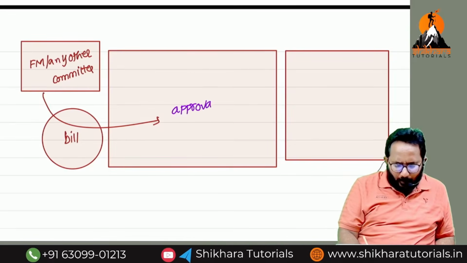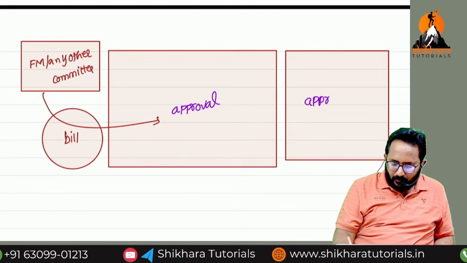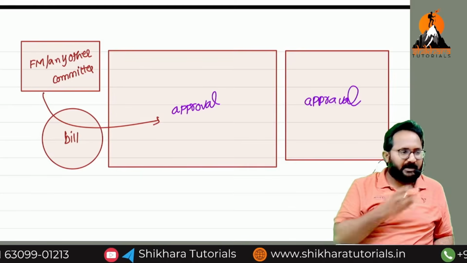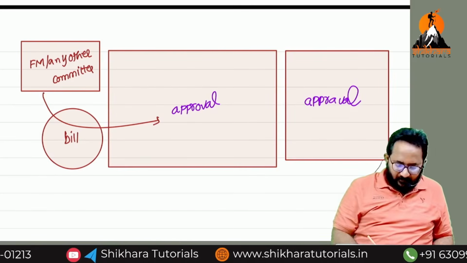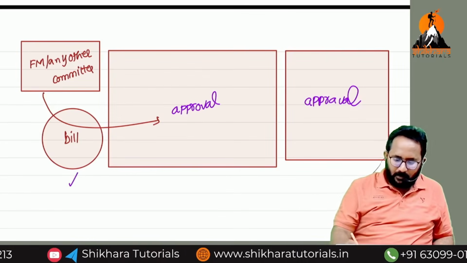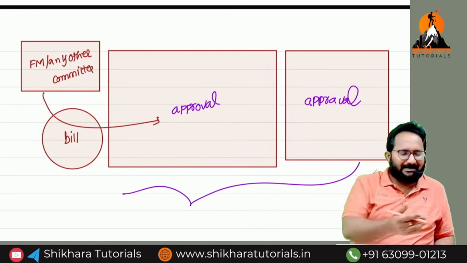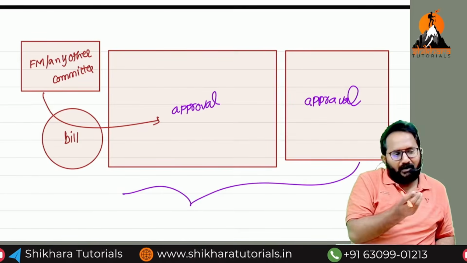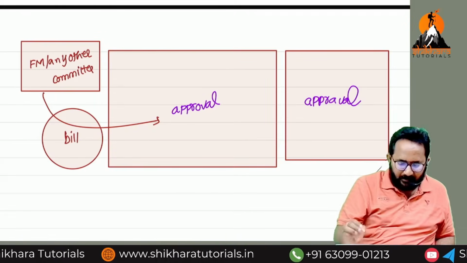How to take approval? By using the votes. In some cases we need 3/4 or 50% of the votes in favor. Suppose 400 members are there, just an example. If 201 members accept this bill, approval is done.